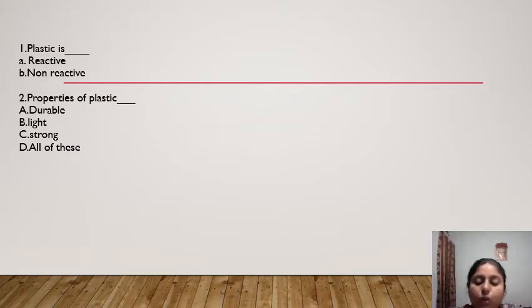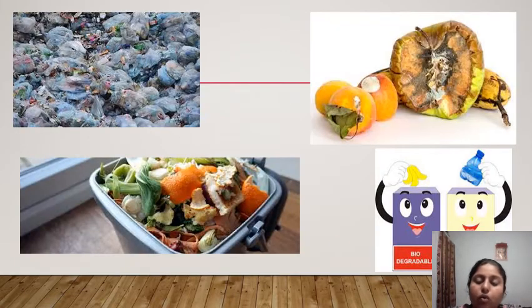Now here is a picture in front of you. Observe it carefully and tell me what you see.